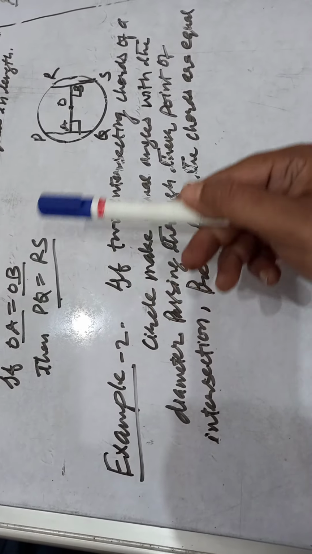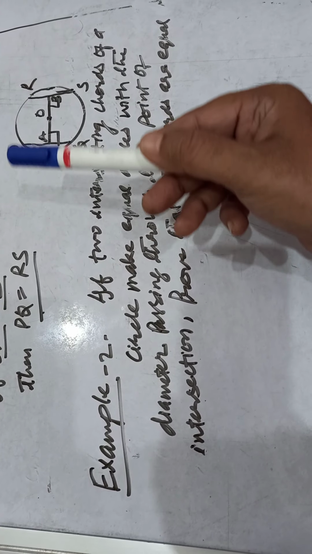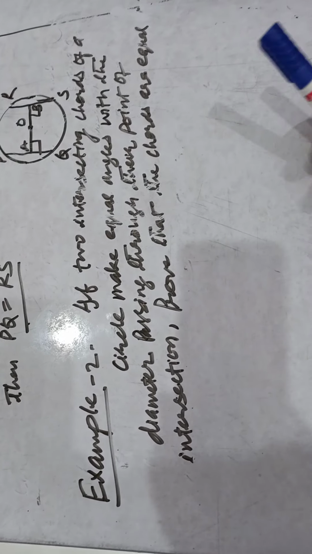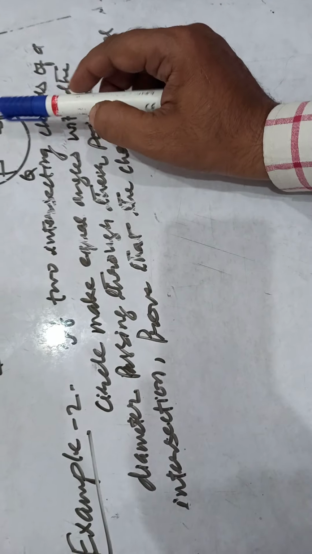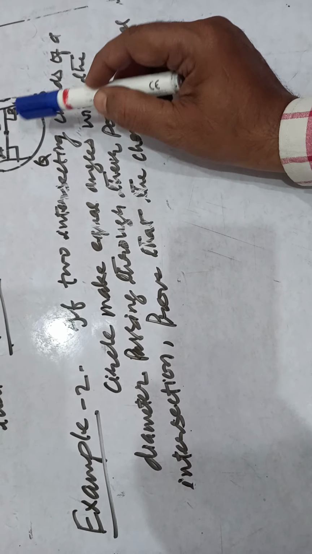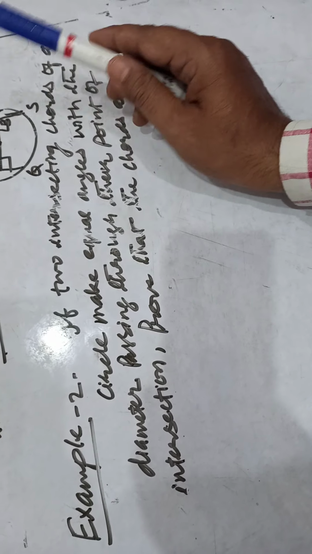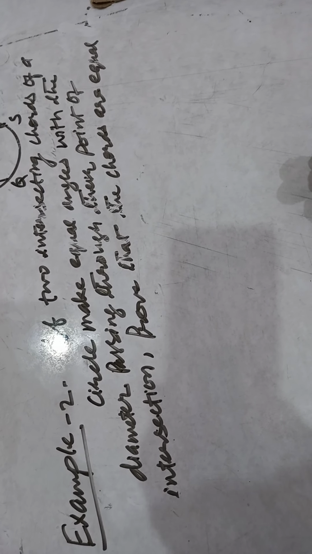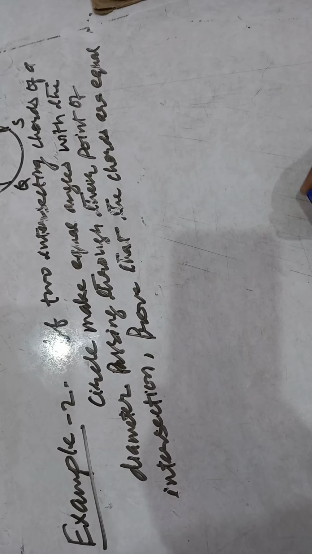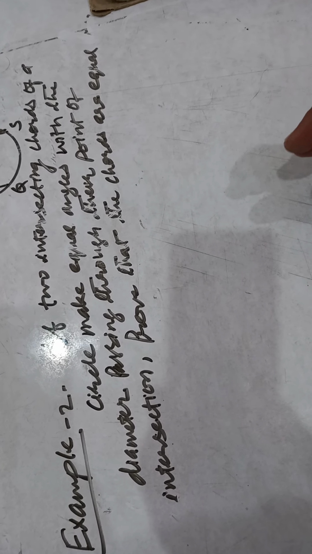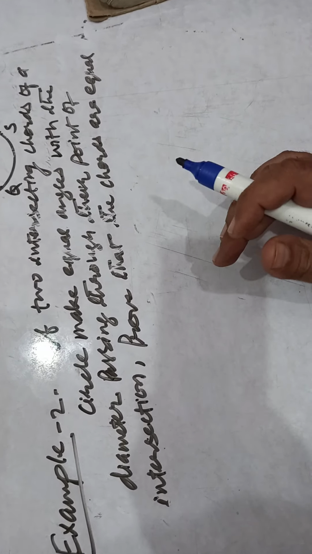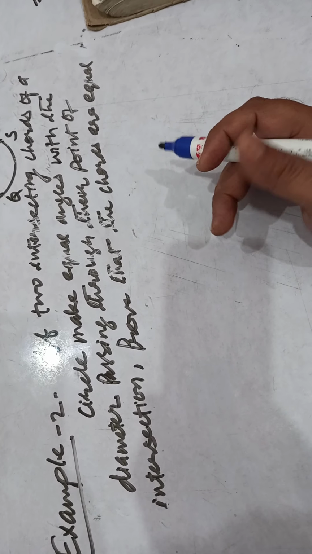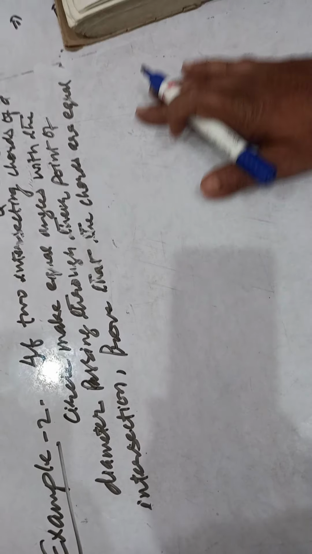See theorem 10.7: we have seen that chords equidistant from the center of a circle are equal in length. Pictorially, if OA equals OB, then PQ equals RS. Now example 2 is given in the textbook and this is the way it has been solved. It may be difficult or easy for you, but there is another way to solve this question. Let's see what the question is.